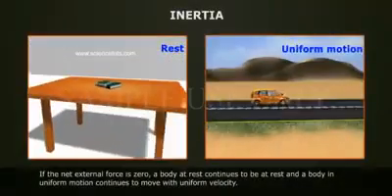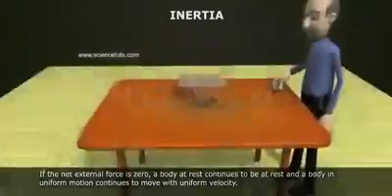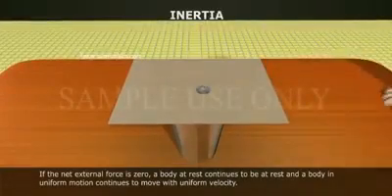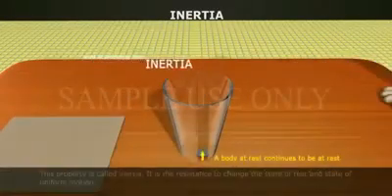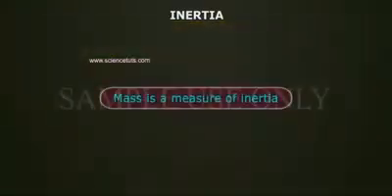Inertia. If the net external force is zero, a body at rest continues to be at rest, and a body in uniform motion continues to move with uniform velocity. This property is called inertia. It is the resistance to change the state of rest and the state of uniform motion. Mass is a measure of inertia.